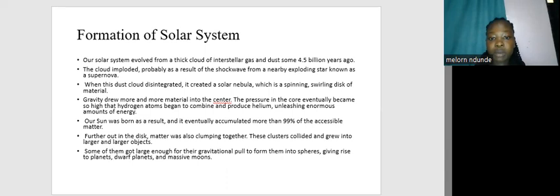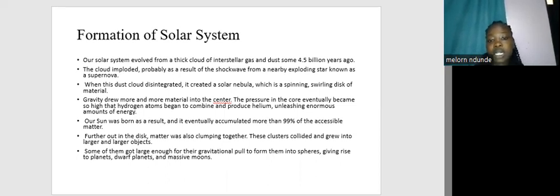Gravity drew more and more material into the center. The pressure in the core eventually became so high that the hydrogen atoms began to combine and produce helium, therefore unleashing enormous amounts of energy. Our sun was born as a result, and it eventually accumulated more than 99% of the accessible matter.